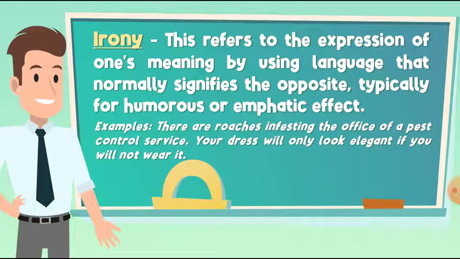Irony. This refers to the expression of one's meaning by using language that normally signifies the opposite, typically for humorous or emphatic effect. Example: there are roaches infesting the office of a pest control service. Your dress will only look elegant if you will not wear it.